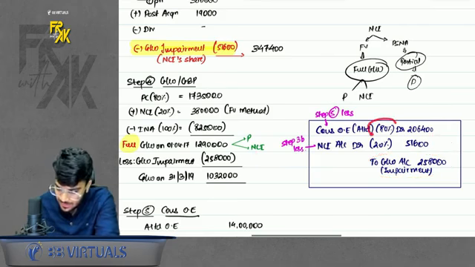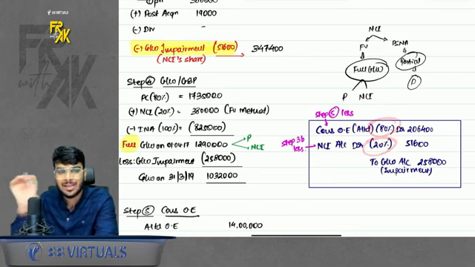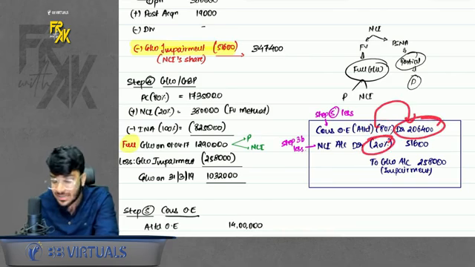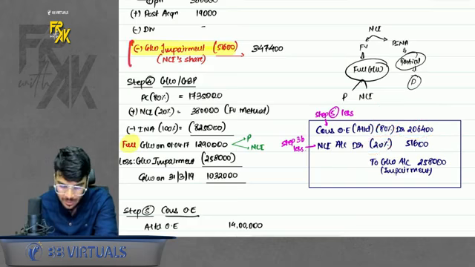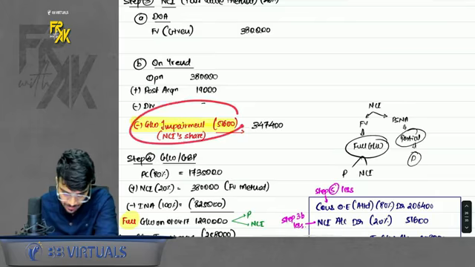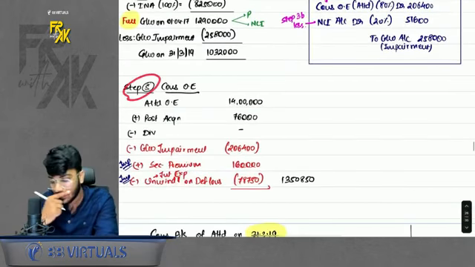So parent stake was 80%, NCI stake was 20%. So 80% loss parent will bear. So parent's reserve will reduce. And 20% loss NCI will bear. So NCI's year-end balance will also reduce. So do remember this. So if you can see here, NCI's year-end balance reduced. And for parent, we will reduce the consolidated other equity.